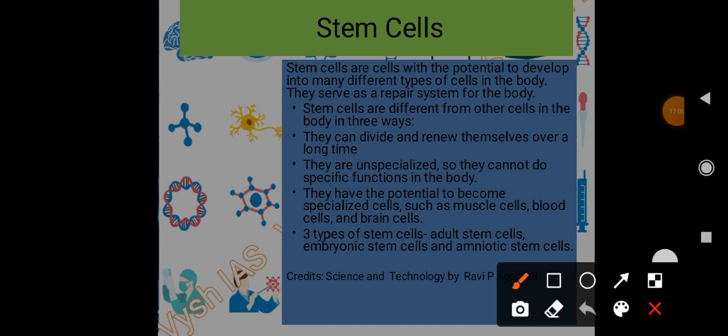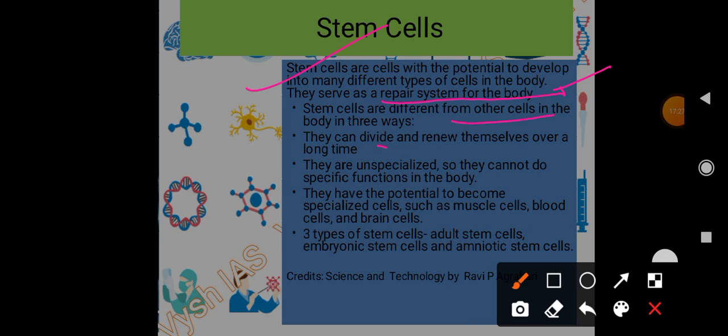Moving ahead, stem cells. I told you it is very important. Lots of research is going on in stem cells, and especially in cancer therapy it is very beneficial. Stem cells are cells that have the potential to develop into many different types of cells in the body. They may serve as a repair system of the body. Stem cells are different from other cells in three ways.